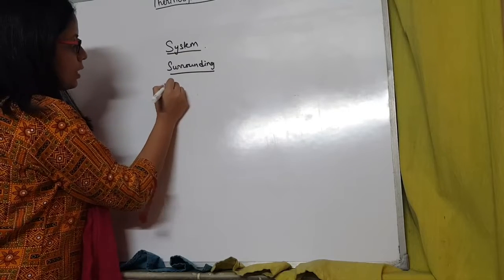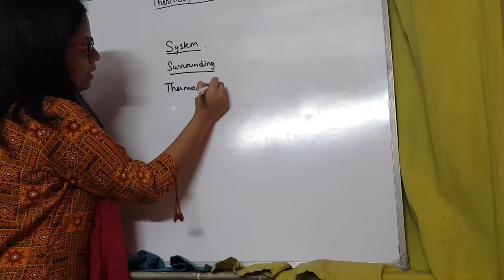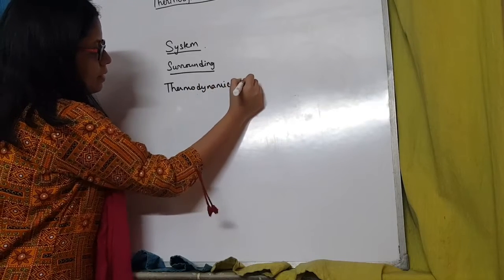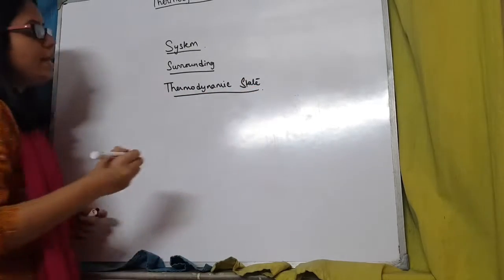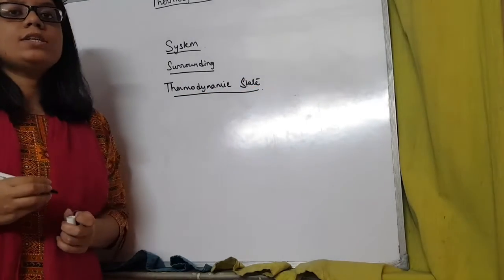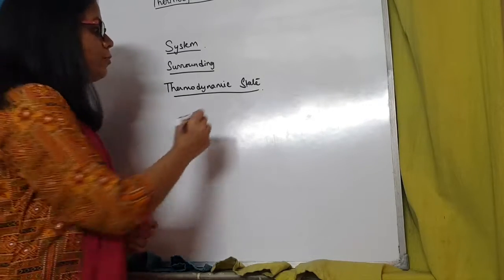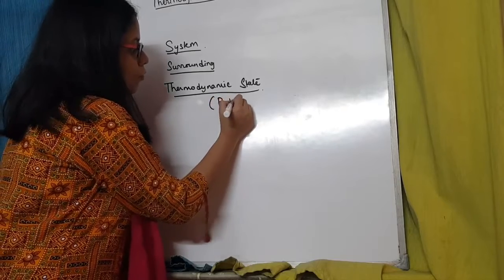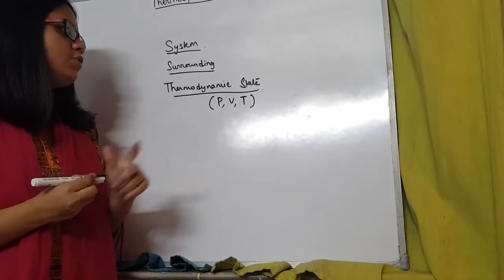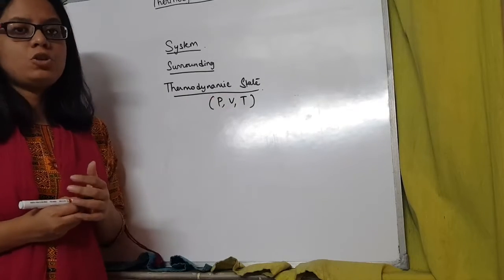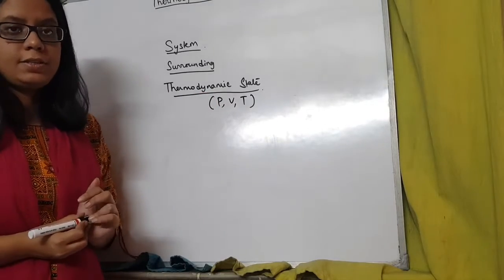Now we are going to the thermodynamic state of a system. In thermodynamics, we say that we know the state of a system, we know in what state the system is, if we know the three parameters: pressure, volume and temperature at any instant of time. At any instant of time, if we know the pressure, volume and temperature of a system, we can say that we know the thermodynamic state of a system.